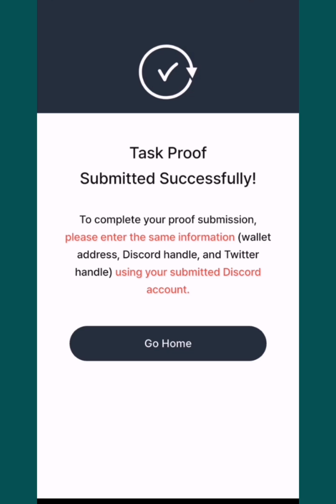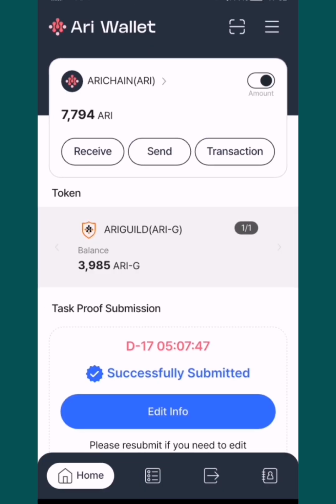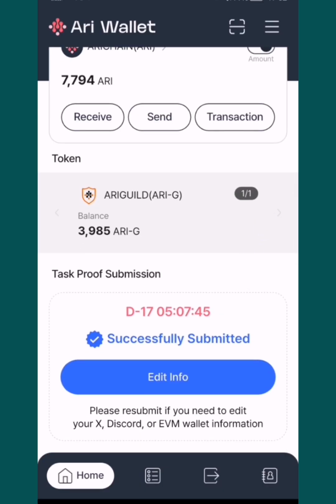To complete your proof submission, please enter the same information, the wallet address, Discord handle and Twitter handle, using your submitted Discord account. So you go to Discord and submit the same things that you did, inside the Ari Wallet Discord. Let's go there. Now you see I've clicked and they say submission successful.